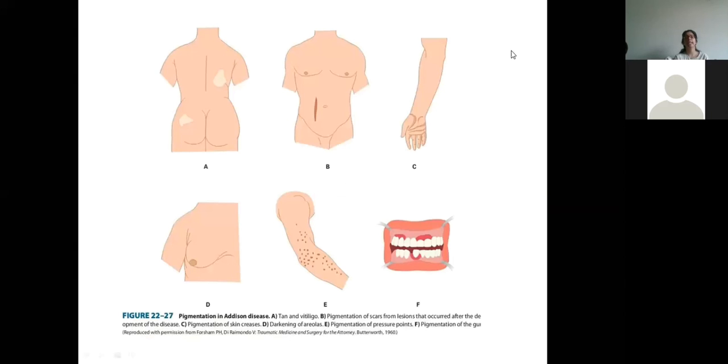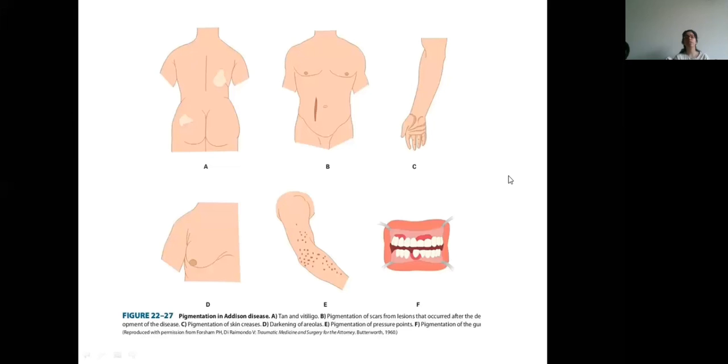This diagram is mainly to show the different pigmentation which is occurring. Different pigmentation due to stimulation of melanocytes can occur on arms, on trunk, on back, even on teeth. Even the teeth can be pigmented because of Addison's disease. So if you treat a patient for pigmentation of teeth, you should be careful that it can be because of Addison's disease also.